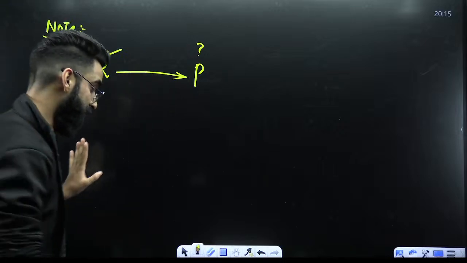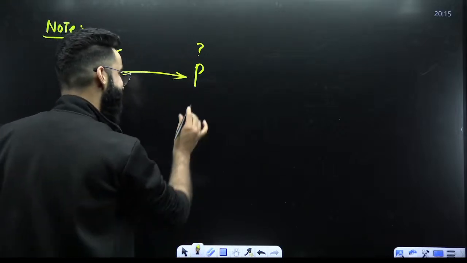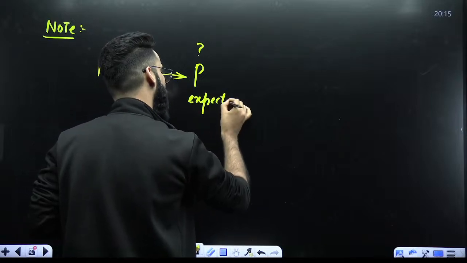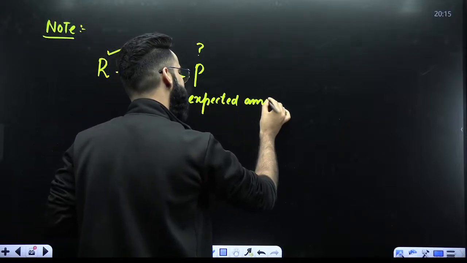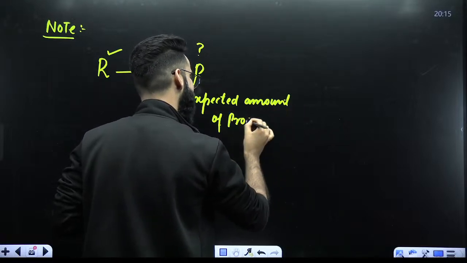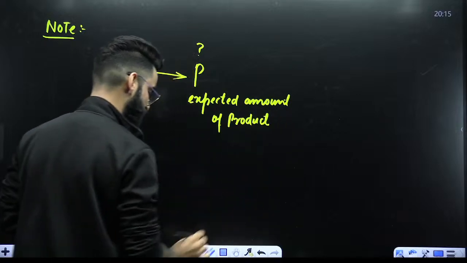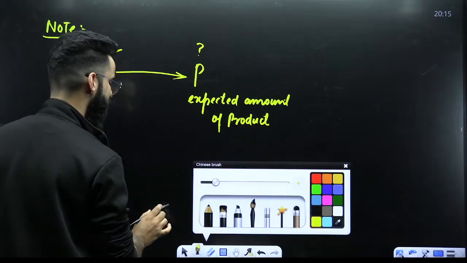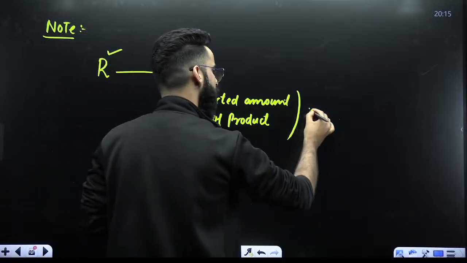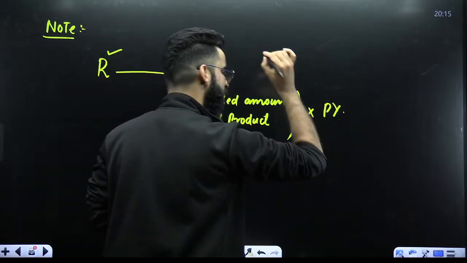So what I did first of all, I calculated the expected amount of product with the help of stoichiometry. And later on, multiplied the expected amount with the percentage yield.